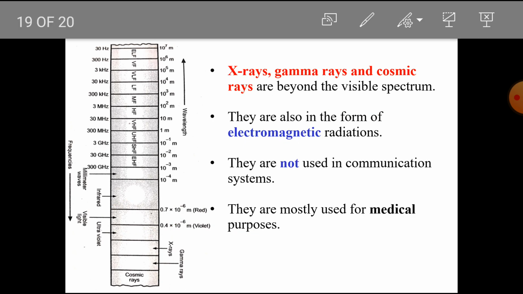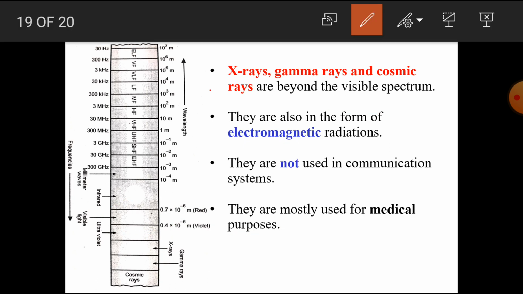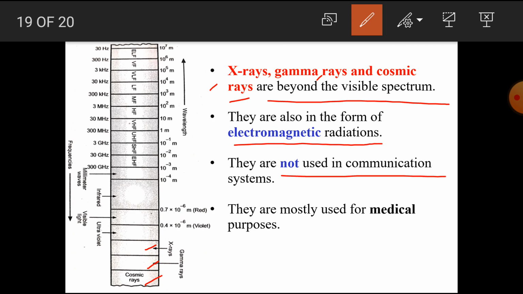Now, the next part is X rays, gamma rays, and cosmic rays, which are beyond the visible spectrum. Here are the X rays, gamma rays, and cosmic rays. They are also in the form of electromagnetic radiations. They are not used in communication systems, but they are mostly used in medical applications or for medical purposes.